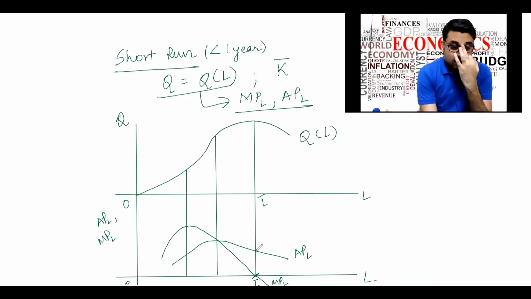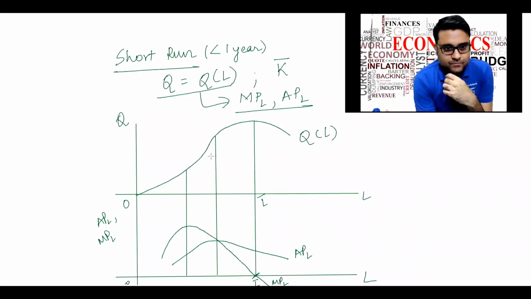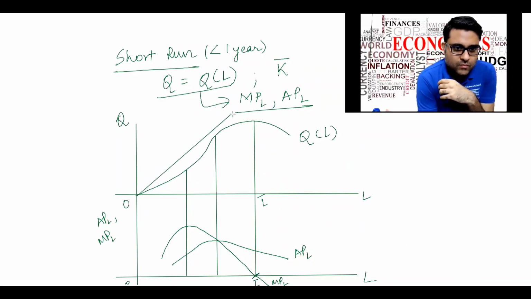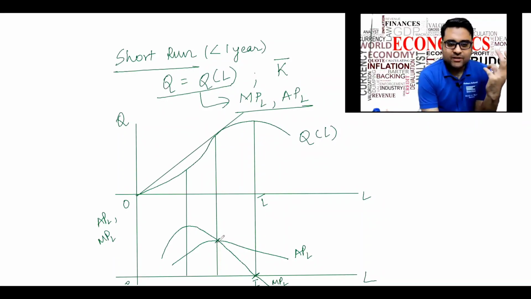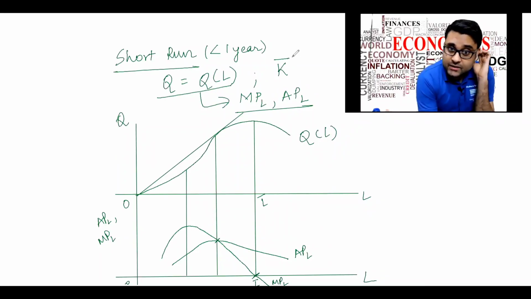We also notice that at the maximum point of the average productivity of labor, marginal productivity is equal to average productivity. The maximum point of the average productivity comes at this point, which is, say, L naught.